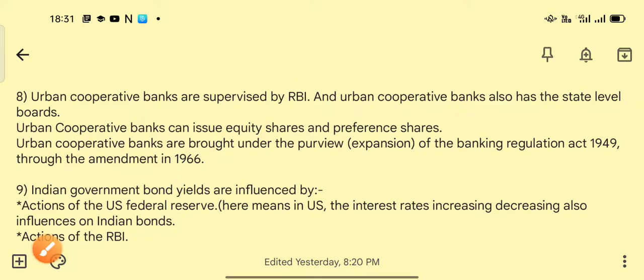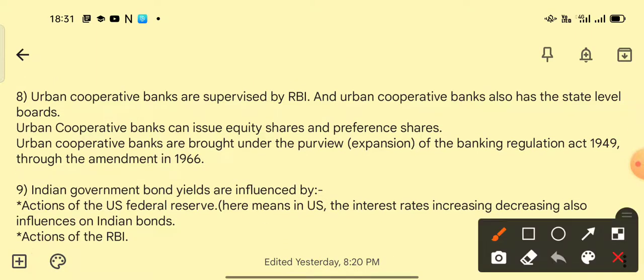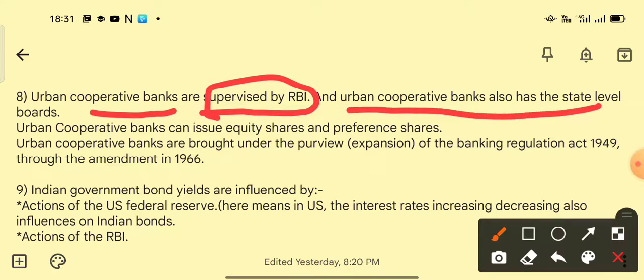Okay, coming to the 8th question, this is regarding urban cooperative banks. Urban cooperative banks are supervised by RBI, and these urban cooperative banks also have state level boards. These urban cooperative banks can also issue equity shares and preference shares.